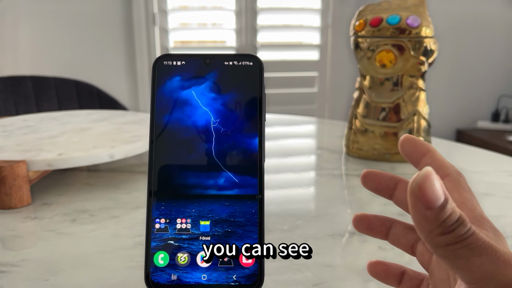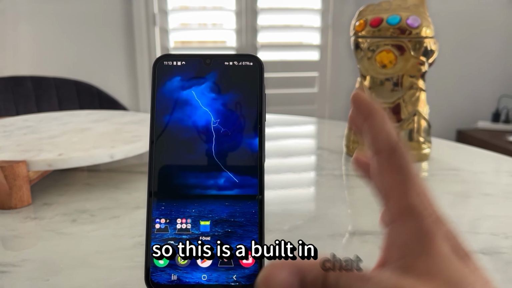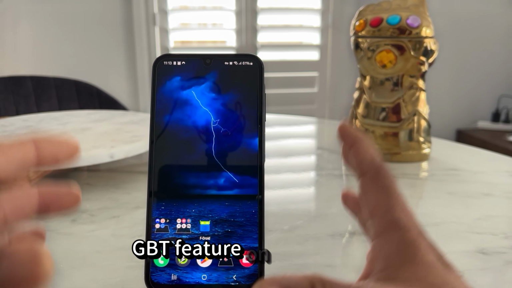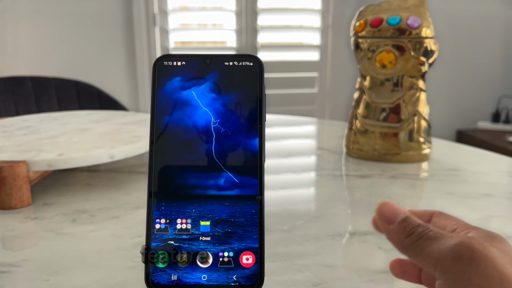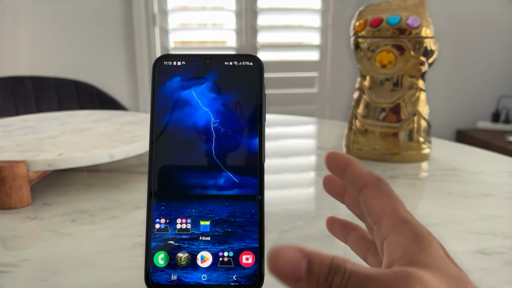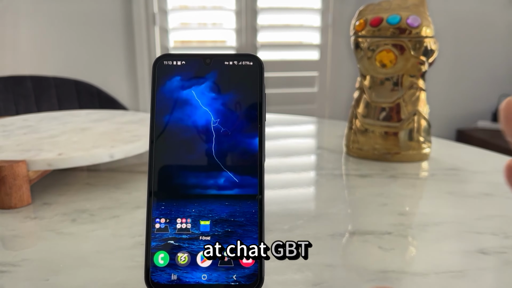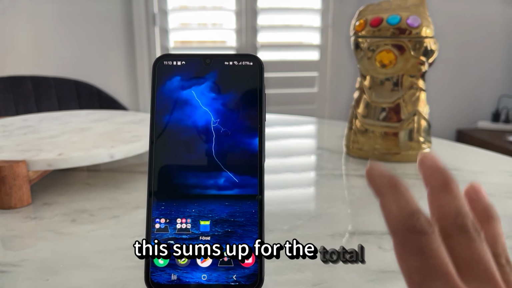So you can see, this is a built-in Chat GPT feature on your device, on the go. If you have used the Gemini feature or not, it's good. Look, not gonna lie, it's good, but it's not as intuitive as Chat GPT. And this sums up the total 5 apps.